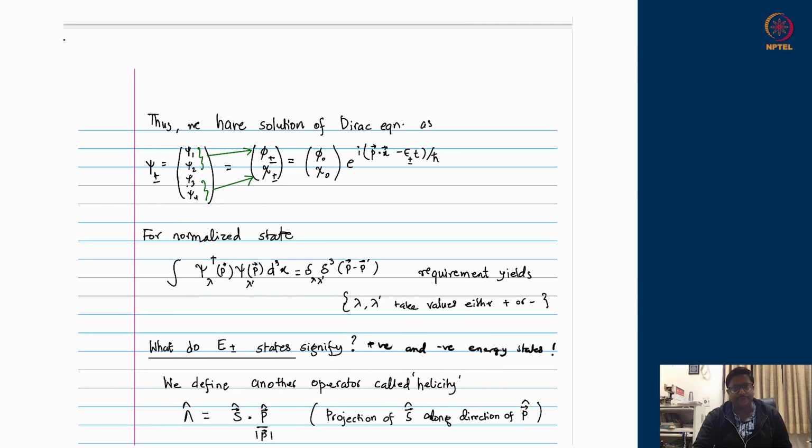Now we knew that ultimately we have this structure at hand. The full wave function can come up with two energies, positive energy or negative energy. So I'm going to write psi plus for positive energy and psi minus for negative energy. And it is made up of two doublets, phi and chi. Again, I'm going to call it phi plus for positive energy and phi minus for negative energy, and similarly for chi: chi plus for positive energy, chi minus for negative energy.